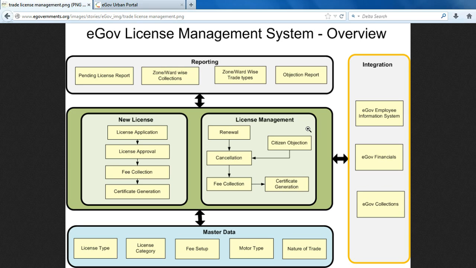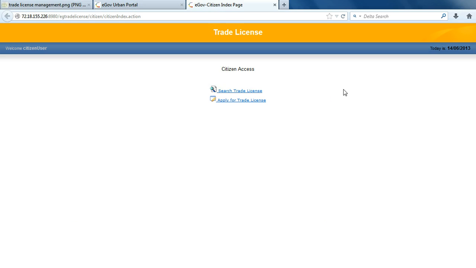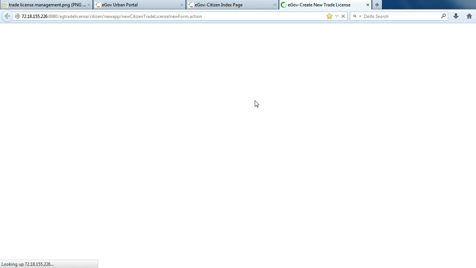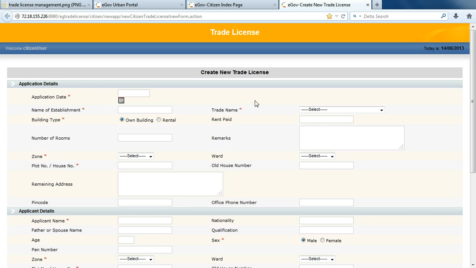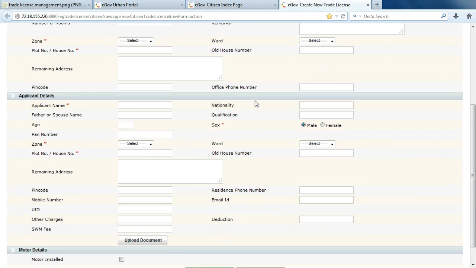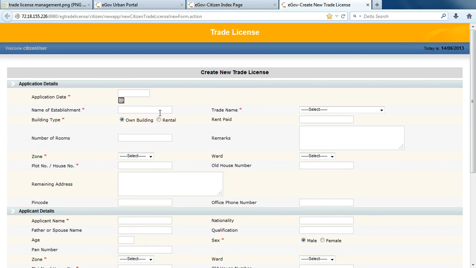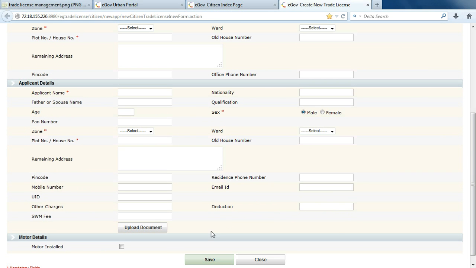Let's take a look at the trade license creation first. Using this apply for trade license, a citizen can apply for the trade online. Using this search trade license, a citizen can search the trade license and pay the trade amount online through net banking or credit card. I am clicking on apply for trade license. This is the create new trade license screen for the citizen. He can enter all the details and click on save.